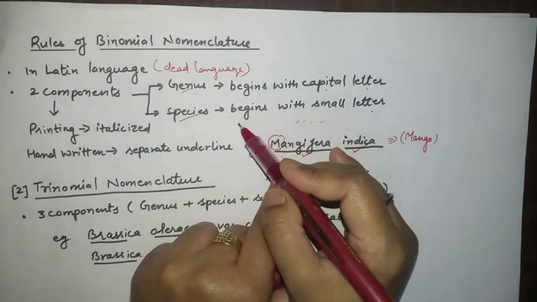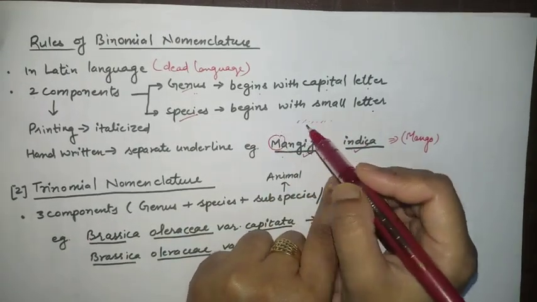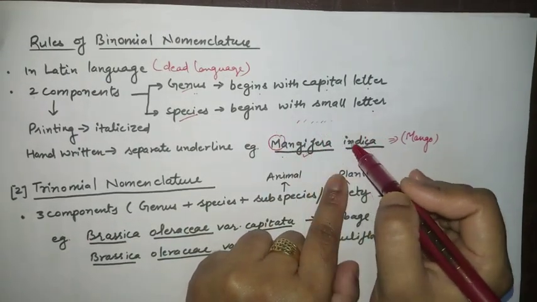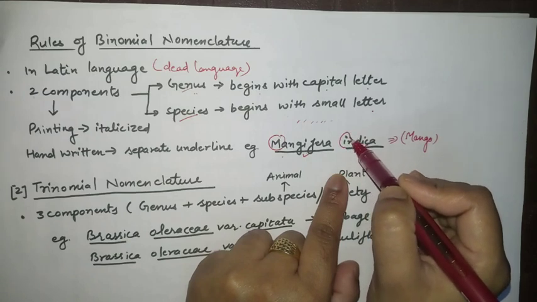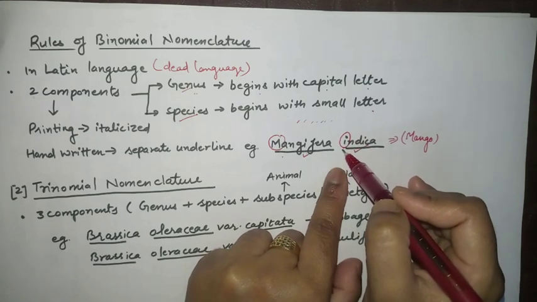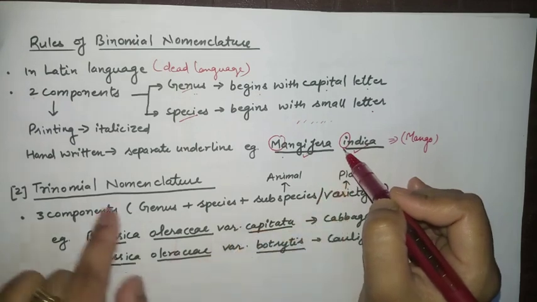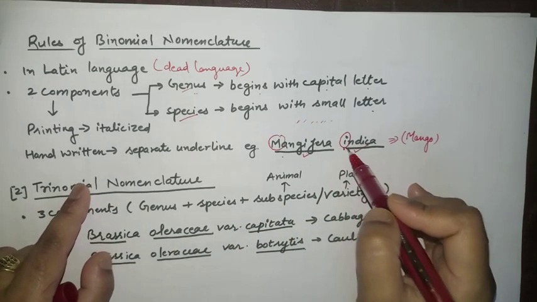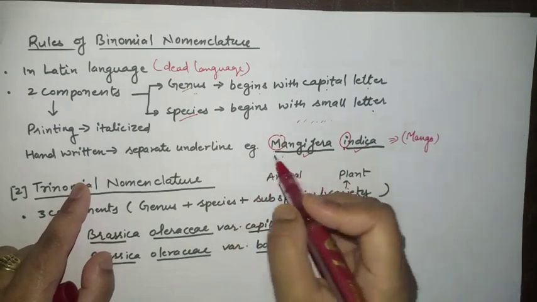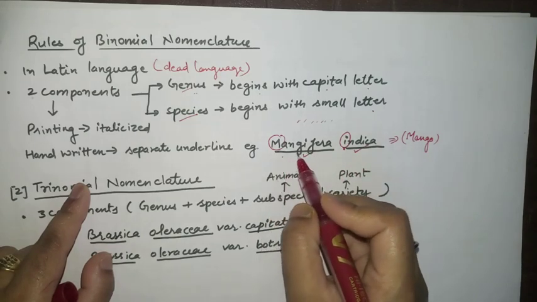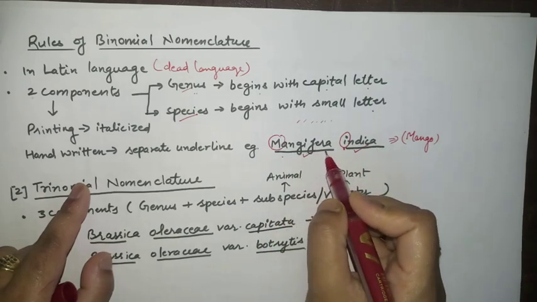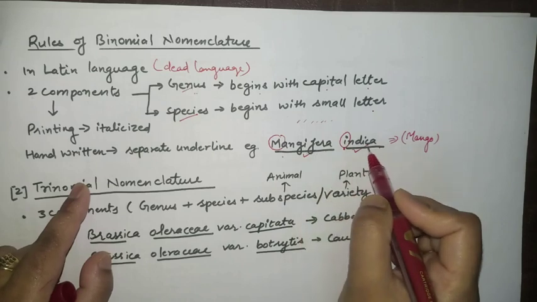The second rule is that the species name must begin with a small letter, so if you see the first letter of the species, it is in small case. Clear? And here I have written it so you can see that I have underlined the genus and species separately.